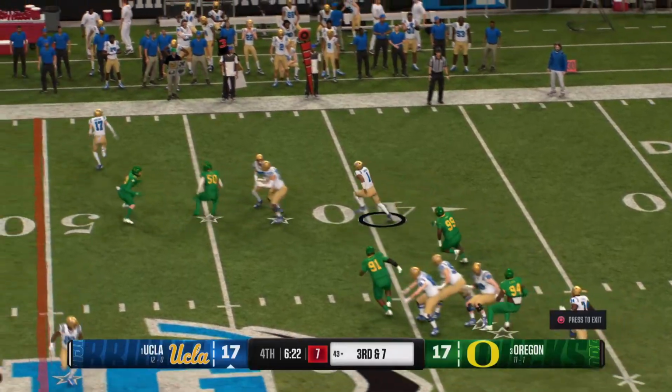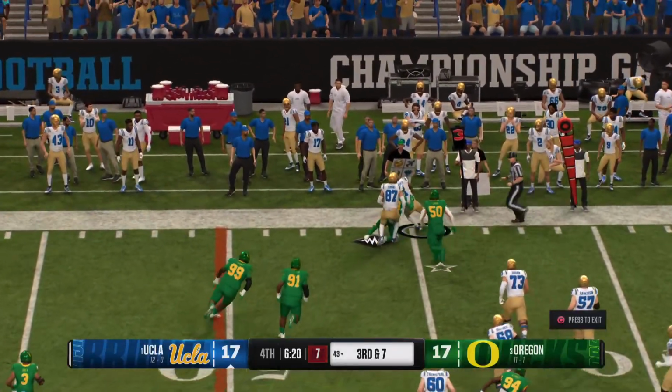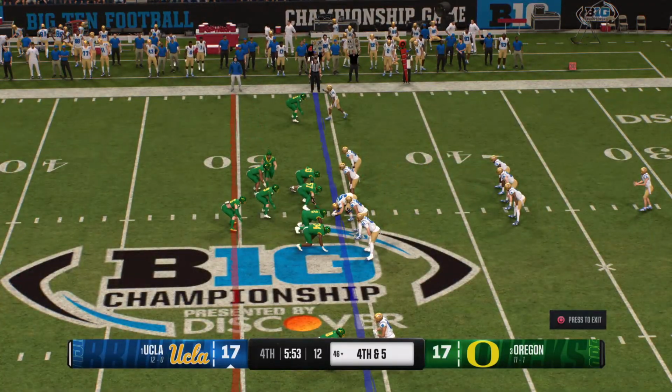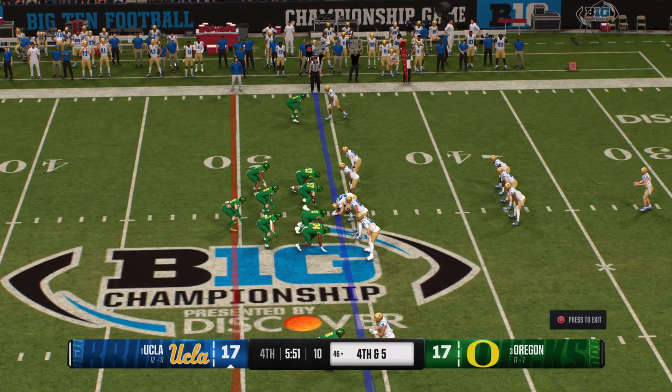He's moving out of the pocket. He's going to take off. And he's shoved out of bounds with the defense short of the first down marker. And the Bruins will line up to punt it away.